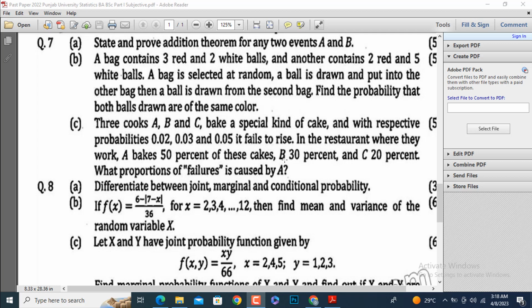So let's understand the scenario given in part C of question 7.